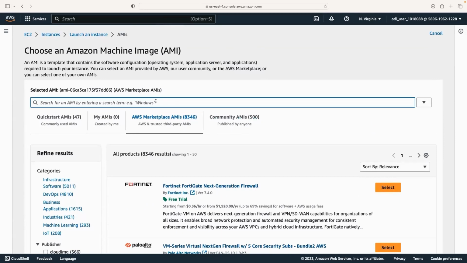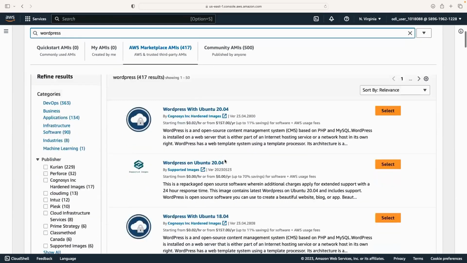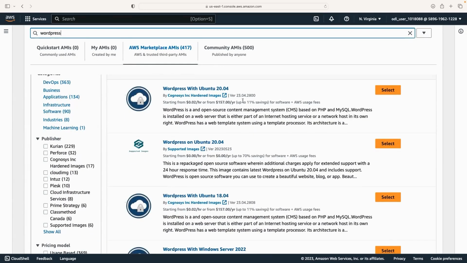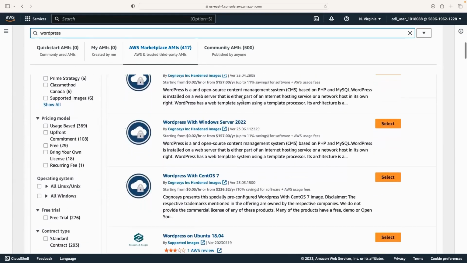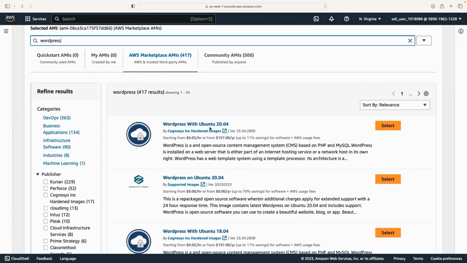If we look for, let's say, one image that is WordPress, now WordPress is the most popular CMS out there. When you talk about WordPress, this image is offered in the AMI section, so we can choose which one we want. Once you deploy this, we don't have to worry about setting up the web server, the PHP server, databases, and the WordPress installation. Everything is automatically made available to us. We only have to think about configuring it. That's how it works in terms of these marketplace AMIs.